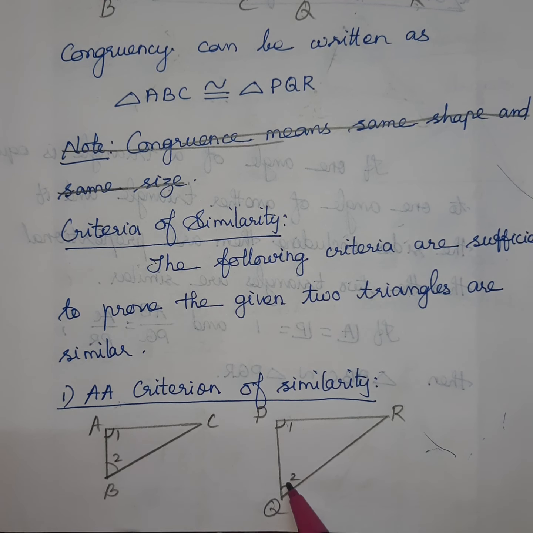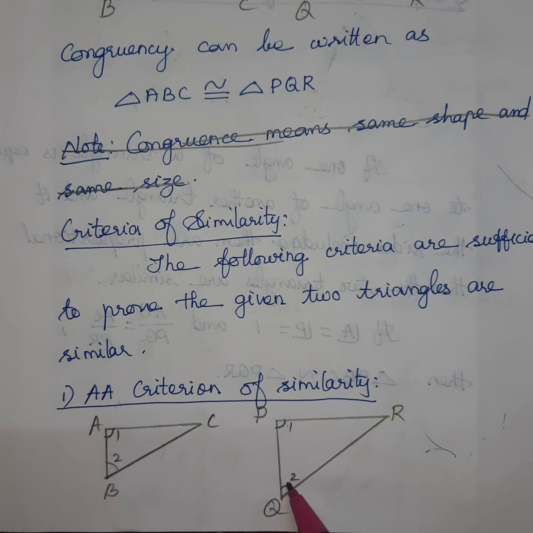Okay. So we consider in the triangle ABC, angle A is equal to angle P, that is 1, and angle B is equal to angle Q, that is 2. So these two angles are a pair equal and this also equal. So we can say the triangles are similar. Using the symbol you can write, or you write in words. Okay, put the symbol carefully. Don't write the wrong symbol.